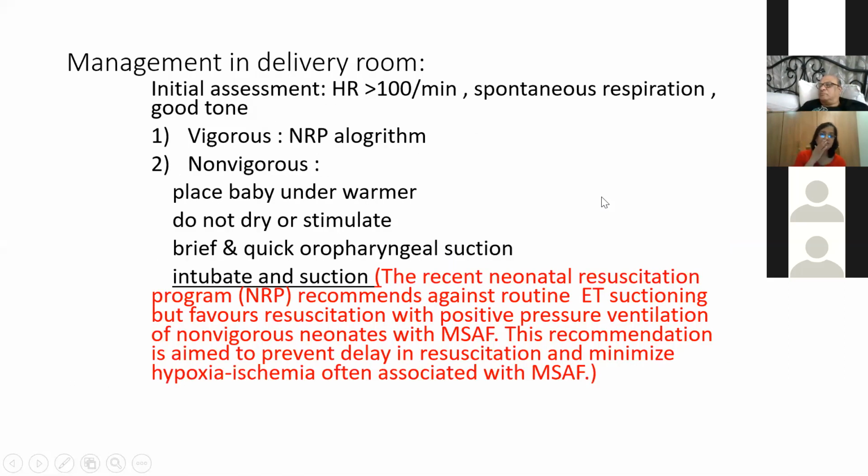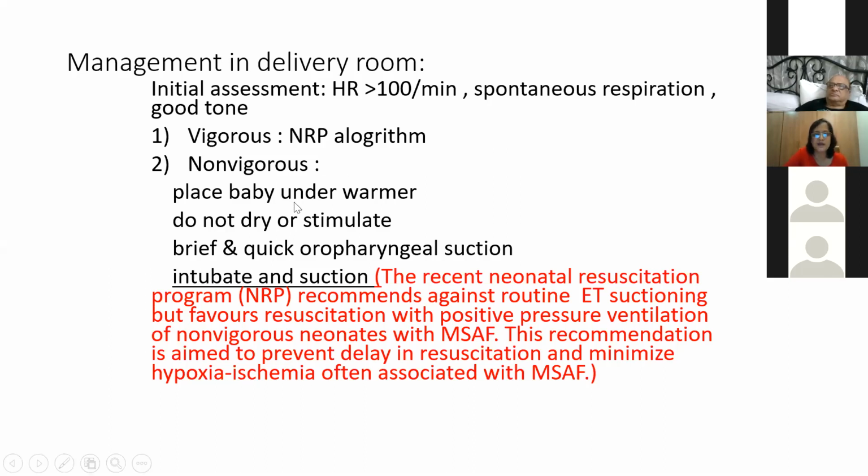So how to manage? In the delivery room, whenever you get meconium-stained liquor, gone are the days when we used to say thick meconium, thin meconium. Now what we have to see is whether the baby is vigorous or non-vigorous. How do we define vigorous? Any baby who has a heart rate more than 100 per minute, spontaneous respiration, good respiratory effort, and good muscular tone is vigorous. If the baby is vigorous, irrespective of thin or thick meconium, you just follow the routine NRP algorithm.